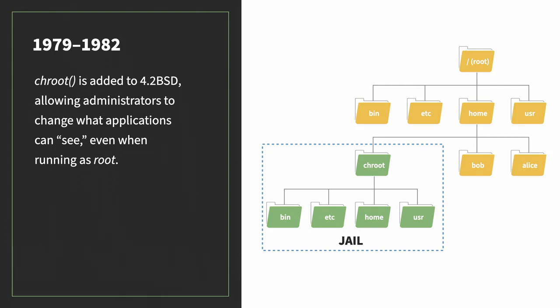Chroots were convenient for isolating apps from each other, but they could only really protect a host's file system. Applications in chroots could still see and interact with other applications on a file system if they had the right libraries and applications in their chroot.